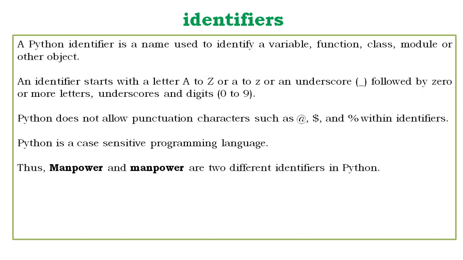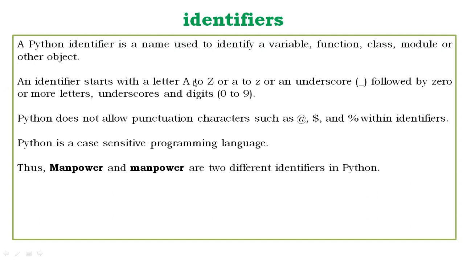Next one is identifier. A Python identifier is a name used to identify a variable, function, class, module, or other object. What is the meaning of identifier generally? To identify something. Here the identifier identifies the variable, function, class, module, or other object.